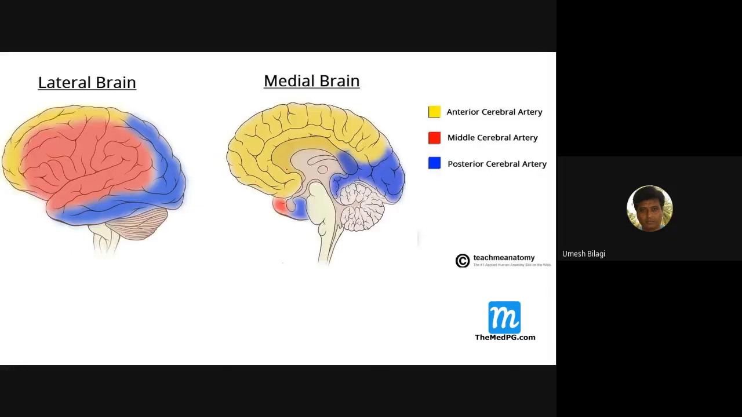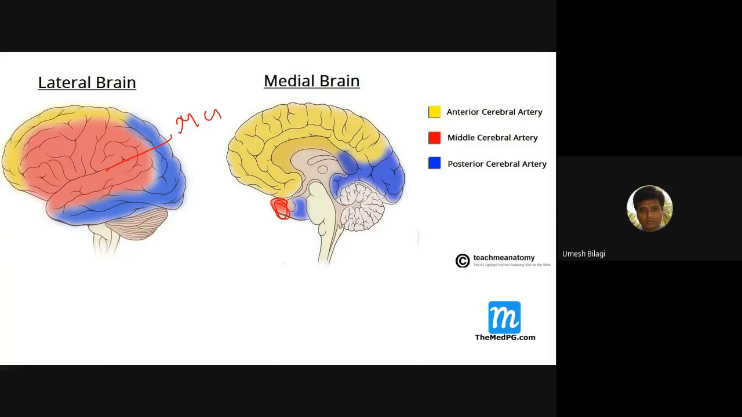Now let us read about this. Brain circle, I had discussed this. This is the lateral surface of the brain. This is the medial surface of the brain. In the lateral surface, this red area is supplied by what? Middle cerebral artery. Yeah, good. Not medial, middle cerebral artery. And from the medial side, it supplies only this much.